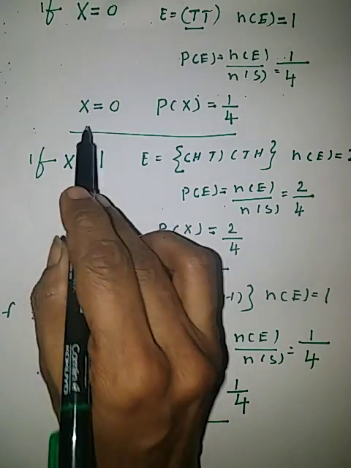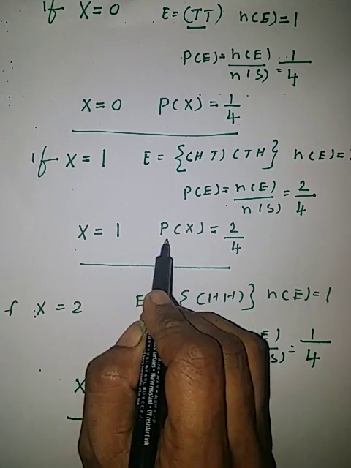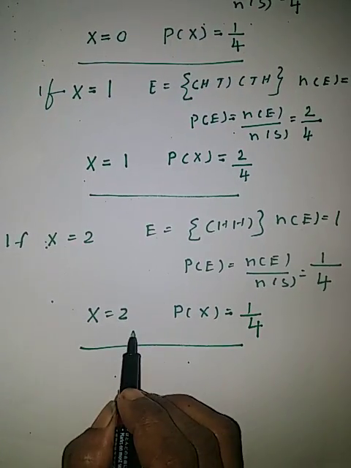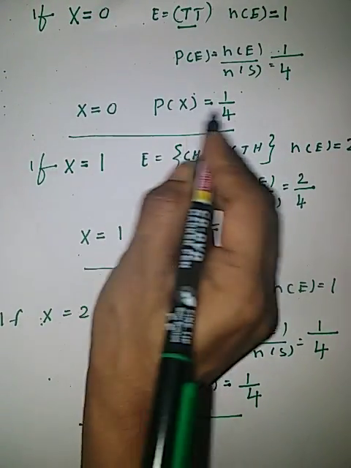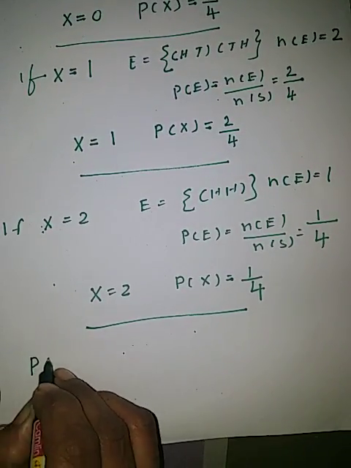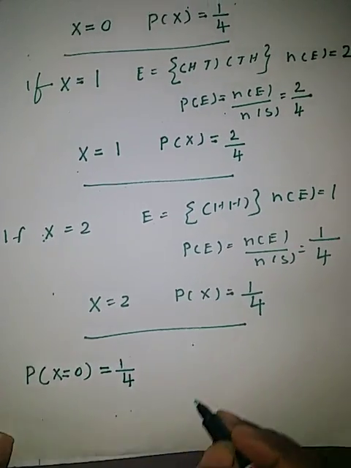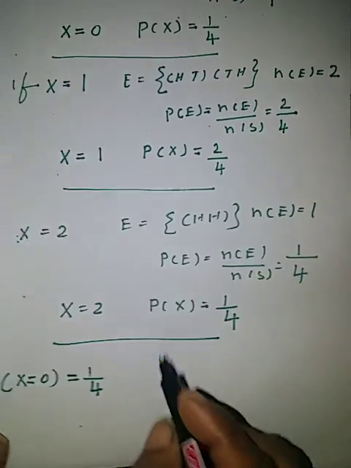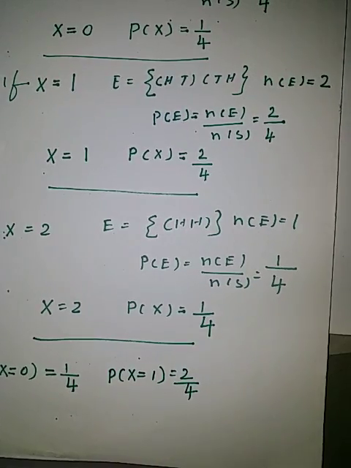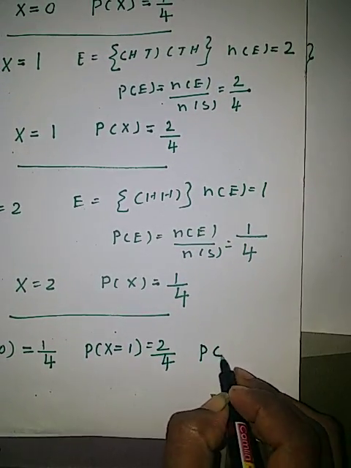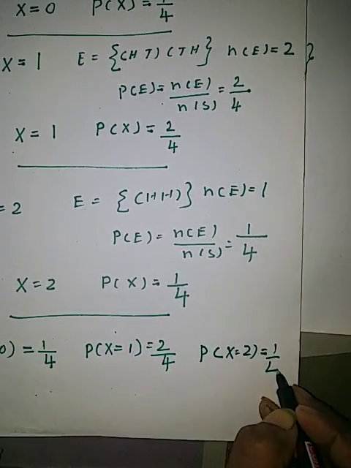So if x equal to 0, probability of x is 1 upon 4. If x equal to 1, probability of x is 2 upon 4. If x equal to 2, probability of x is 1 upon 4. That is, we will write this as probability of x equal to 0 is 1 upon 4. Probability of x equal to 1 is 2 upon 4. Probability of x equal to 2 is equal to 1 upon 4.